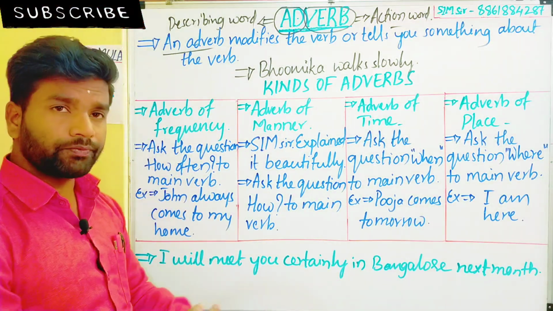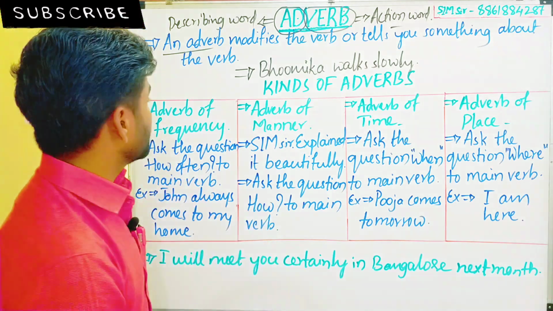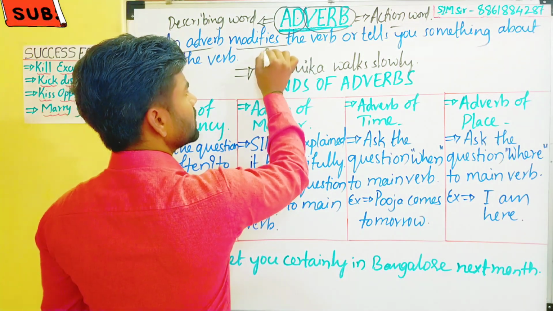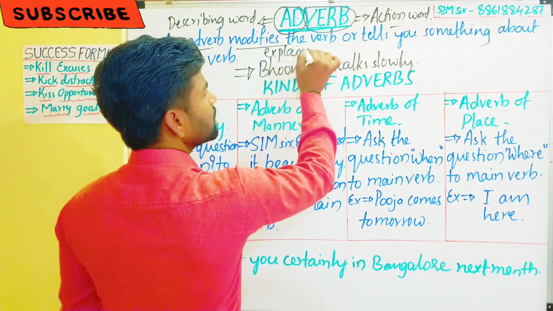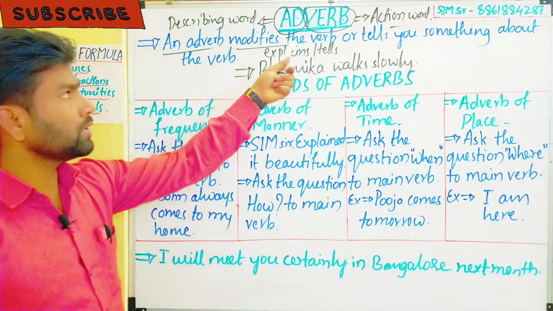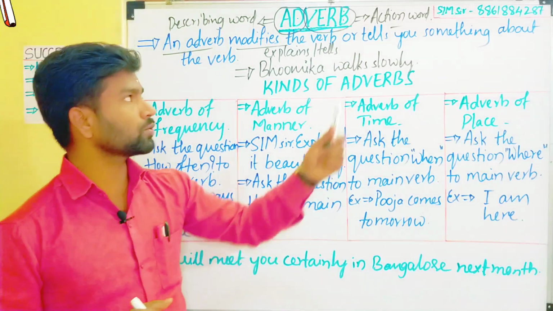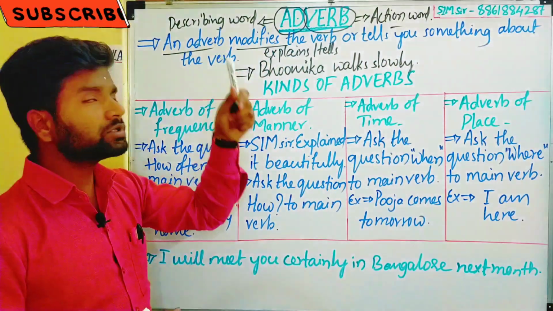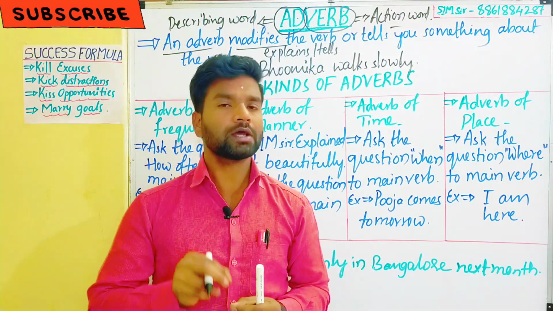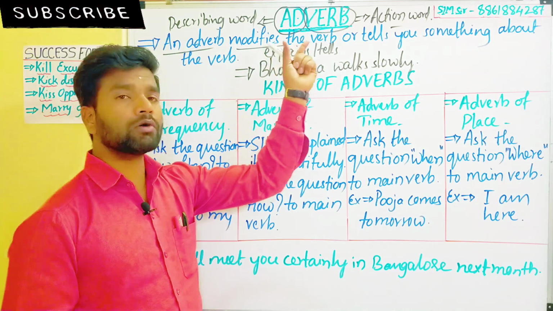Already we know that an adverb means the word which describes the action. An adverb modifies, or explains, or tells about the verb. What does an adverb do? It modifies the verb, gives an explanation of the verb. Or tells you something about the verb. If it is telling, explaining, describing the verb, that is called an adverb. This is the meaning and definition of the word adverb.